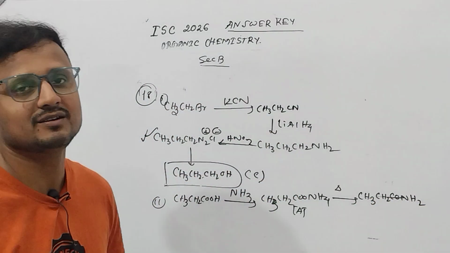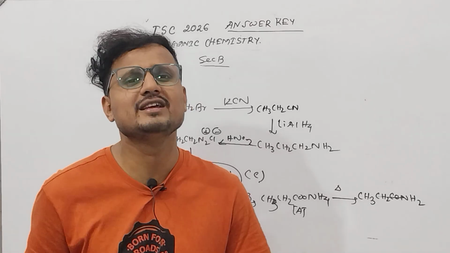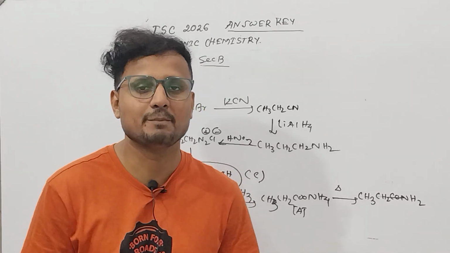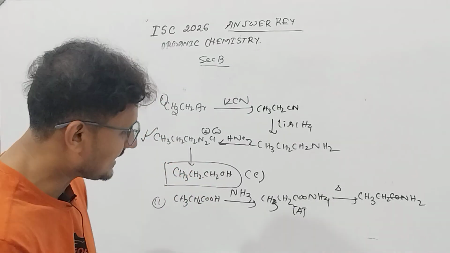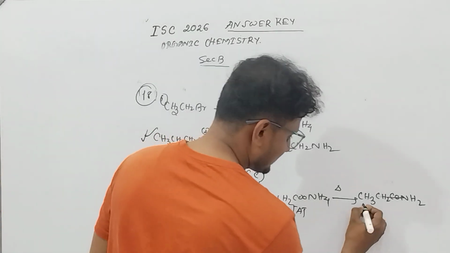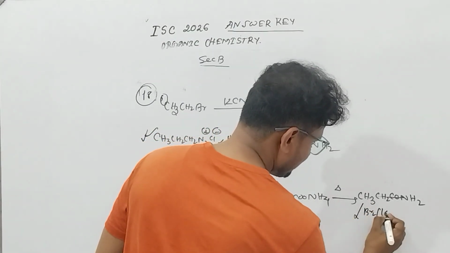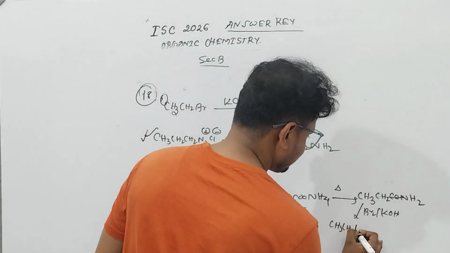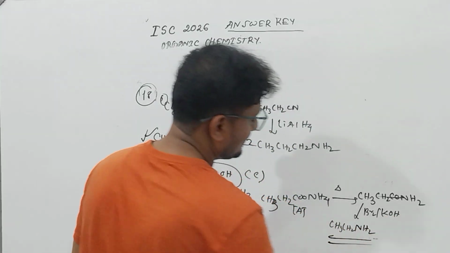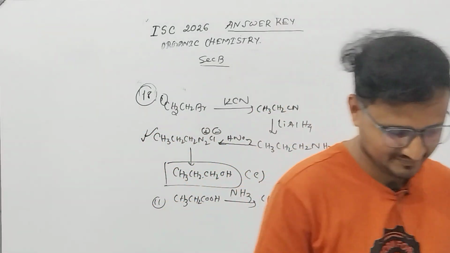And in most cases we have seen every year there will be a reaction with the Hofmann bromamide degradation. Repeatedly every year ISC is giving this question. It comes as a most favorite question of the ISC, and sometimes we also think about why the same questions are given repeatedly.